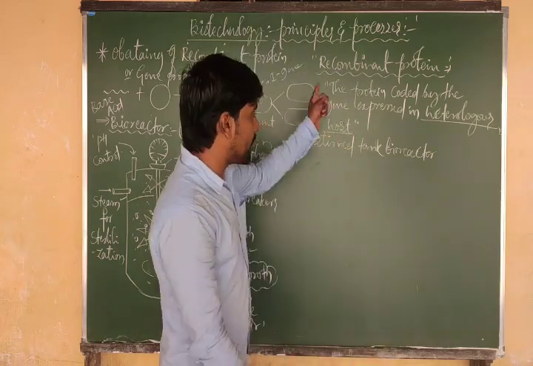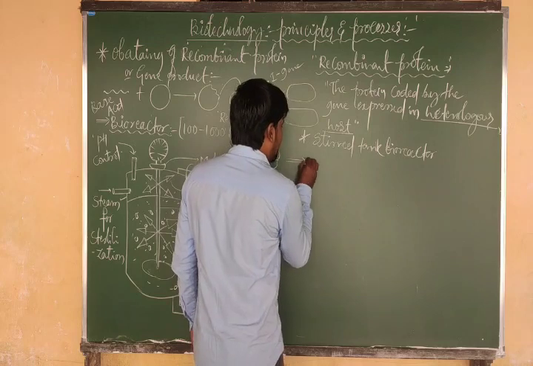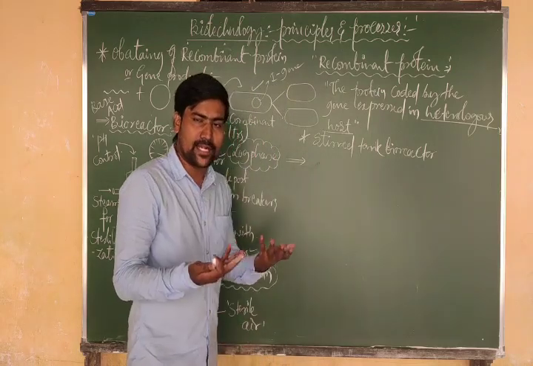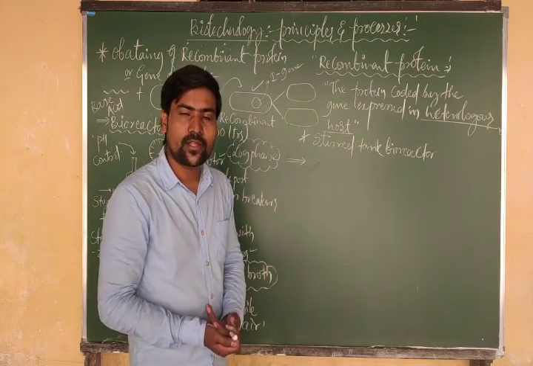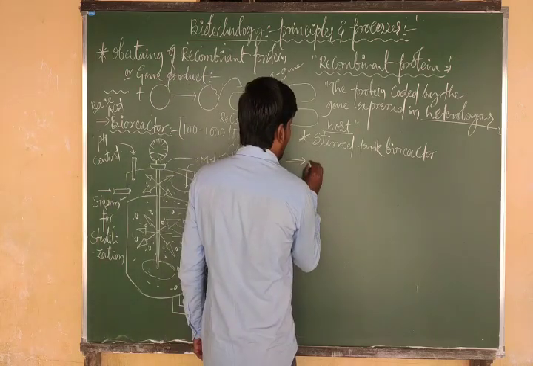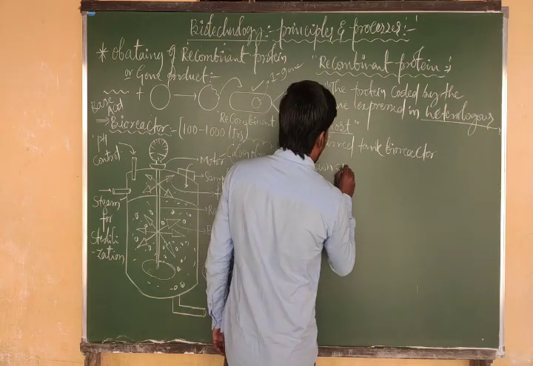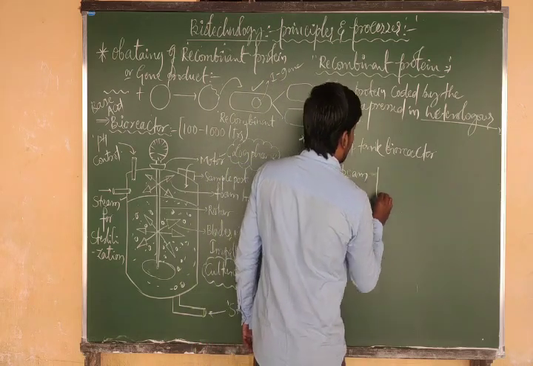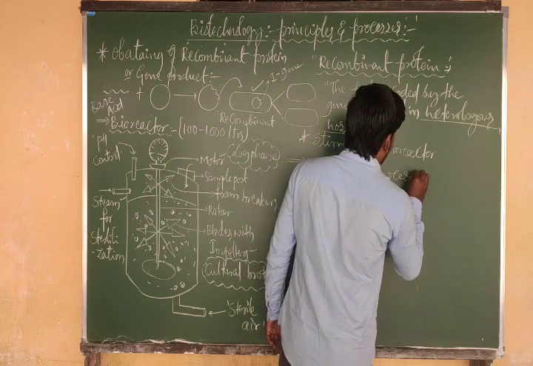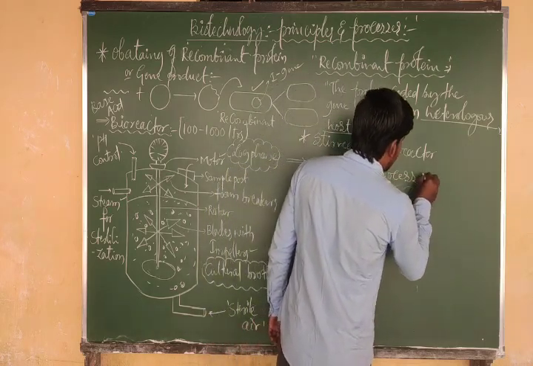Okay, we got the product, the gene product. But that gene product is not present in the pure form. So for that reason, what we need to do is undergo the downstream process.